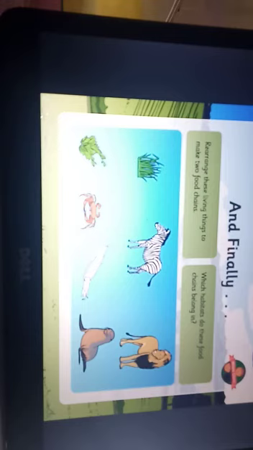We can rearrange these living things to make two food chains. Which habitats do the food chains belong to? In the first food chain, the grass is eaten by a zebra and the zebra is eaten by a lion. This is a producer followed by the primary consumer. The primary consumer is the zebra here and the secondary consumer is the lion. So here, a producer is eaten by a consumer, which is further eaten by a carnivore, that is a predator. Which habitat would they occur in? In a jungle. The forest is their habitat.